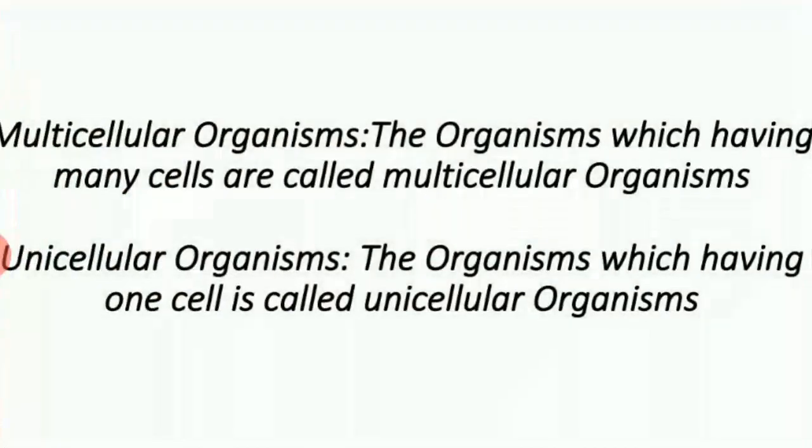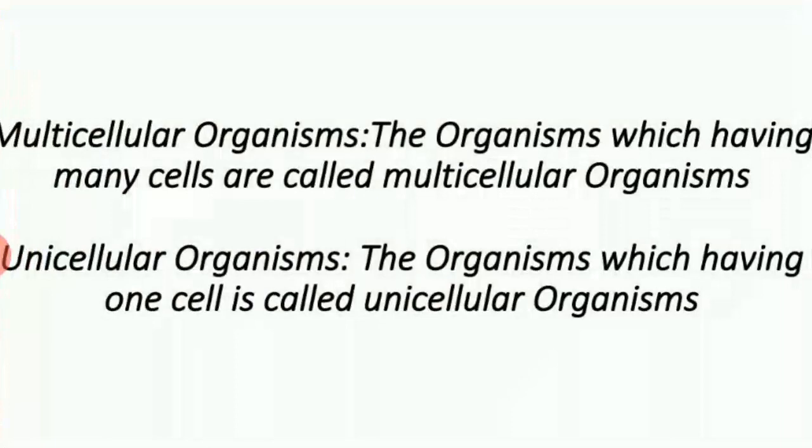So here one brick is the smallest thing, and a number of bricks together form a wall. In the same way, in organisms, the cell is the basic unit, and a number of cells together form an organism. Some organisms have only one cell, and some have many cells.